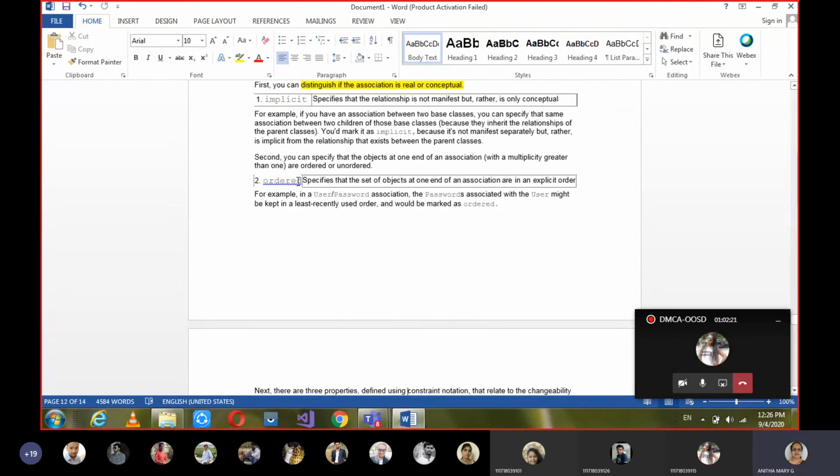And then ordered. The second condition which can exist between two things when we use association is ordered, which specifies that the set of objects at one end of the association has an explicit order. Explicit order. They have given an example as user and password association.